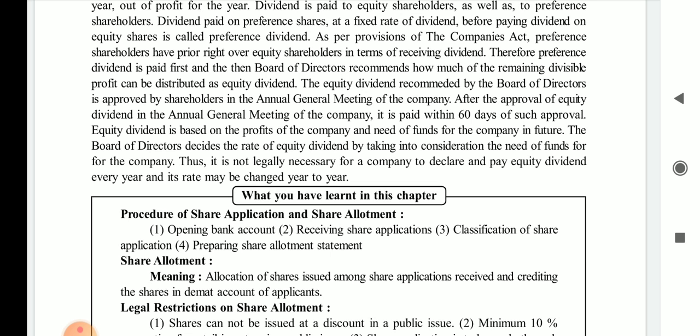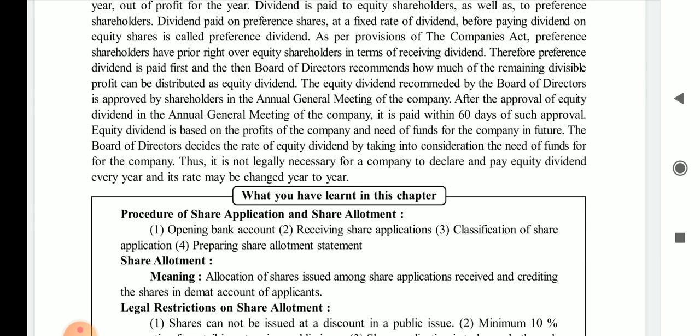Within 60 days, that is within 2 months, you have to pay a dividend. After the decision in the annual general meeting, it is the compulsory responsibility of the company to pay the dividend within 60 days.